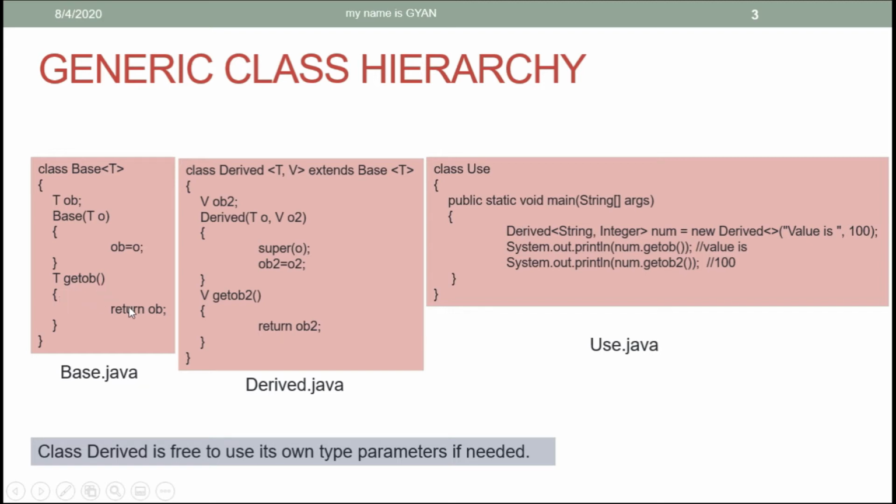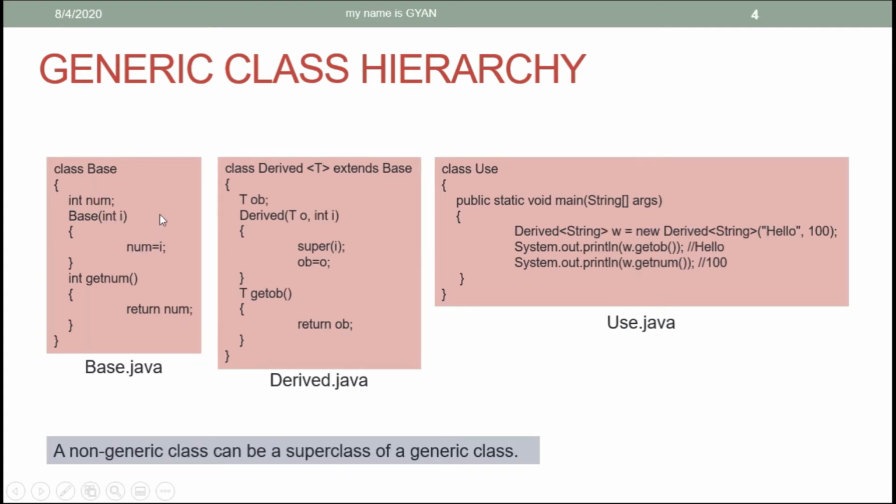Since the getOb method has been inherited in the class Derived, it will print the string value, which has been passed through the parameterized constructor of the class Derived. After that, we are calling the getOb2 method by using the reference variable num of type Derived, which prints 100. So class Derived is free to use its own type parameters if needed.